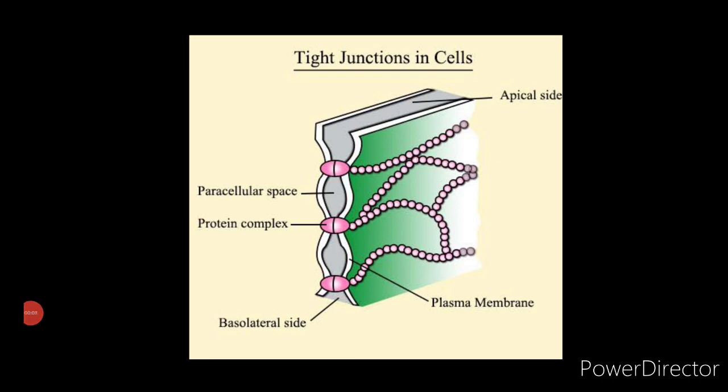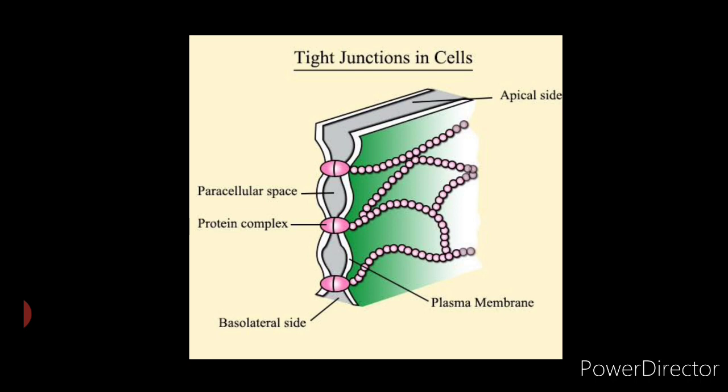Occluding junctions. Tight junctions, which are also called occluding junctions, are crucial in maintaining the concentration gradient of small hydrophilic molecules across epithelial cell sheets. They do so in two ways. First, they seal the plasma membranes of adjacent cells together to create a continuous, impermeable or semi-permeable barrier to diffusion across the cell sheet. Second, they act as a barrier in the lipid bilayer to restrict the diffusion of membrane transport proteins between the apical and the basolateral domains of the plasma membrane in each epithelial cell.